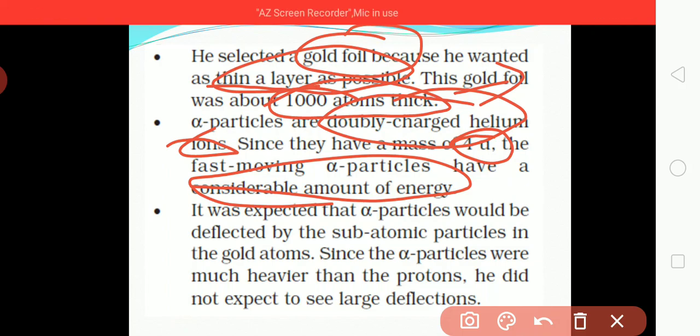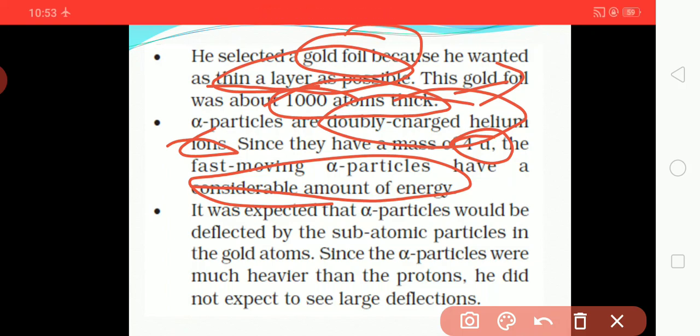It was expected that alpha particles would be diffracted by the subatomic particles in the gold atom. Since the alpha particles were much heavier than the proton, he did not expect to see a large deflection.